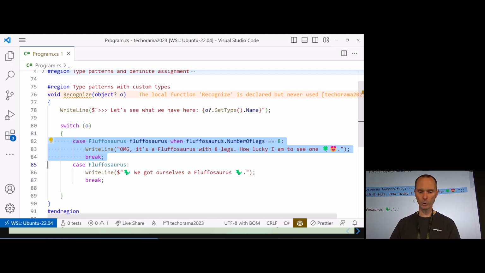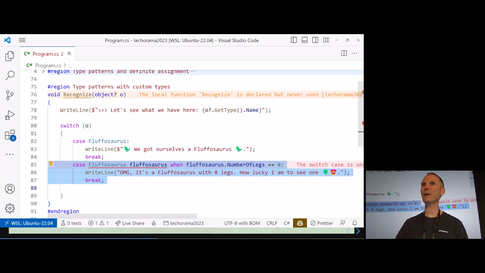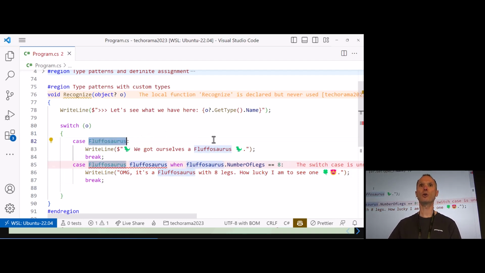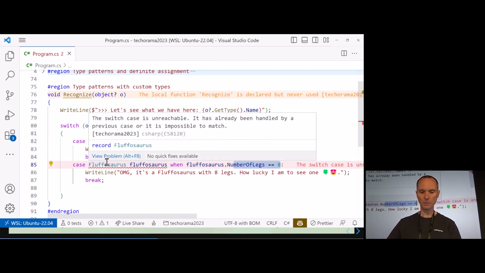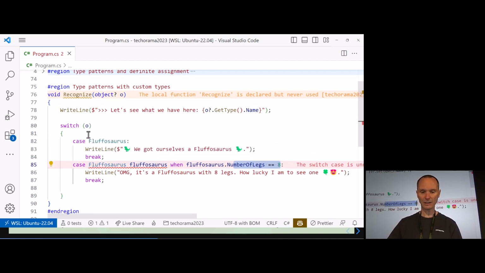Now it's super important to keep in mind in C# that the order of the patterns is super important, because if we mess up and do something like this, C# will shout at us and will tell us, hey Ryder, that's not possible. Every Fluffosaurus is a Fluffosaurus, even if the Fluffosaurus has 8 legs. So the switch statement would immediately enter this case, and it would never enter this other case, because the when clause is a special clause here. So the order is really important.